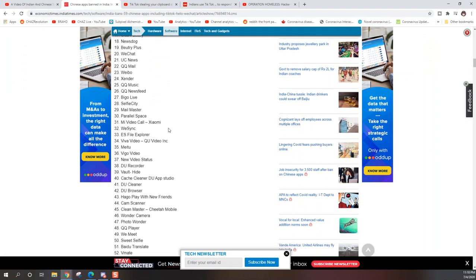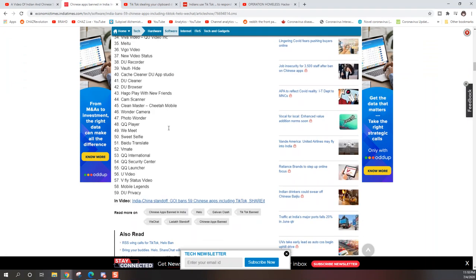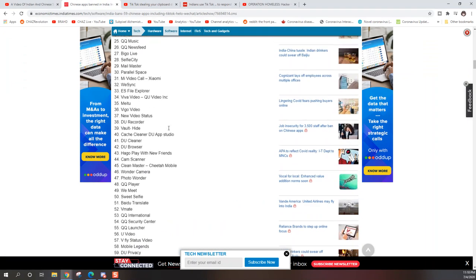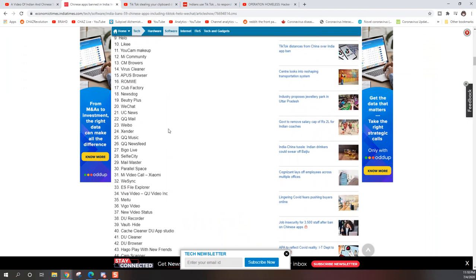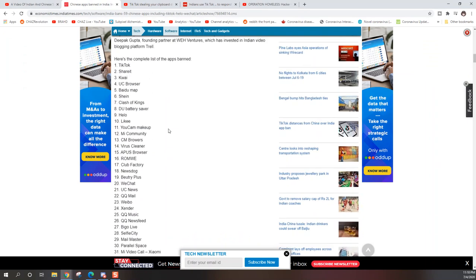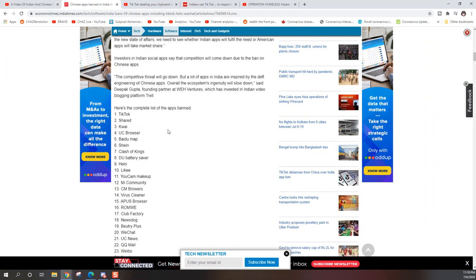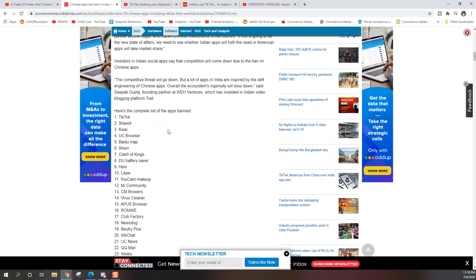So all these other apps have been banned. There are a lot of Chinese apps that maybe we shouldn't be using over here in North America, but we will continue to use them because we value our freedom to use this stuff, and China doesn't really pose much of a threat to us right now. But I'm telling you folks, in the long run, China is rising. China is definitely rising, and we're all okay with it.